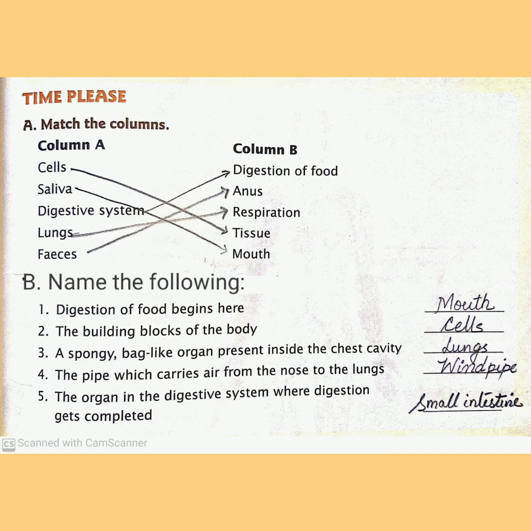Answer, windpipe. Fifth, the organ in the digestive system where digestion gets completed. Answer, small intestine.